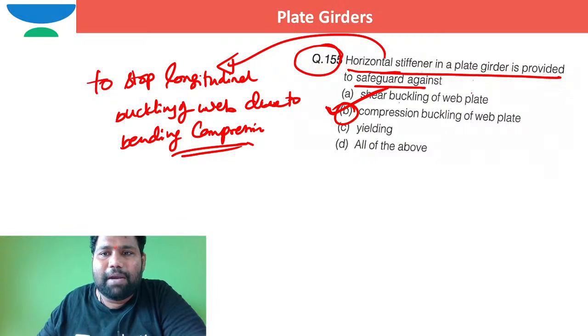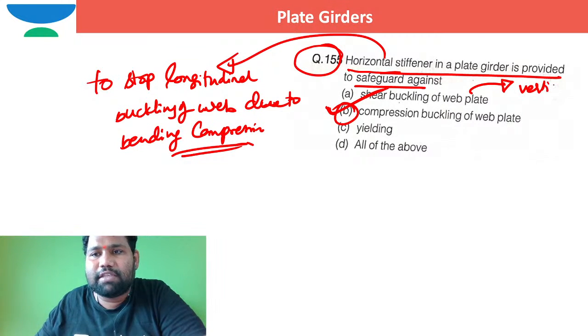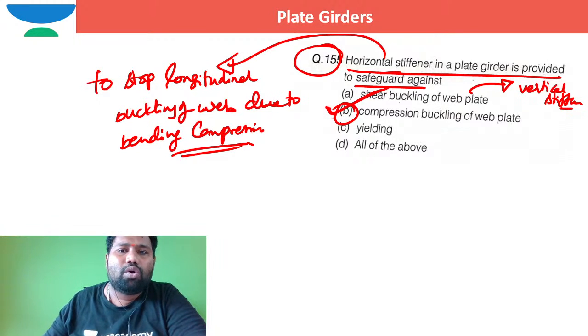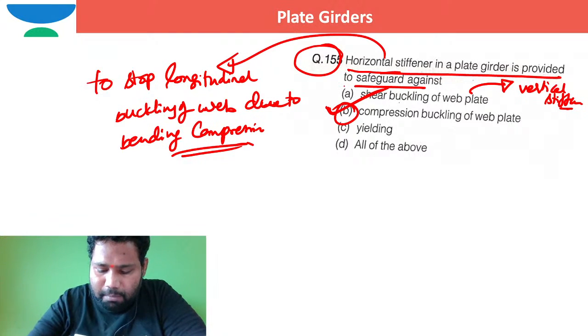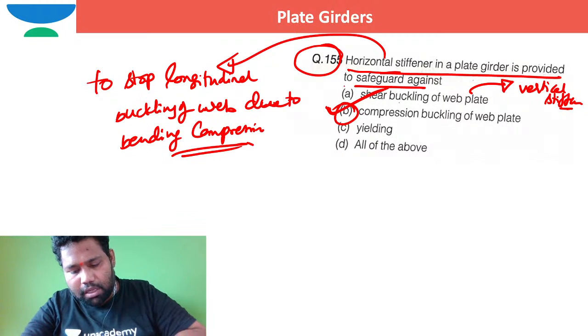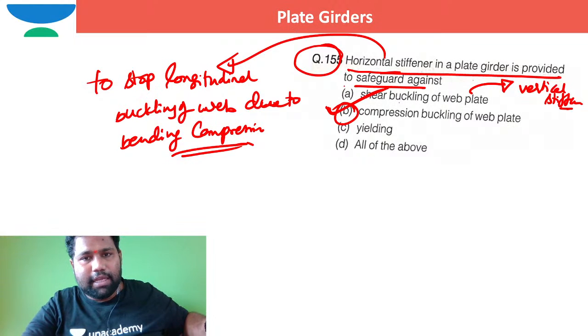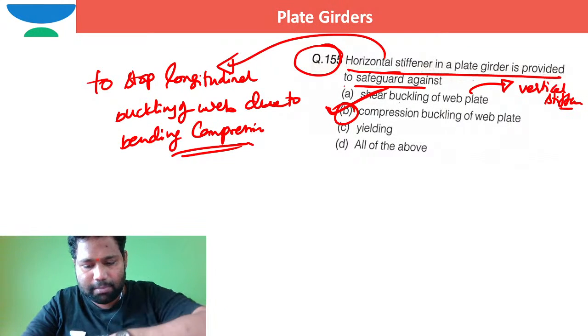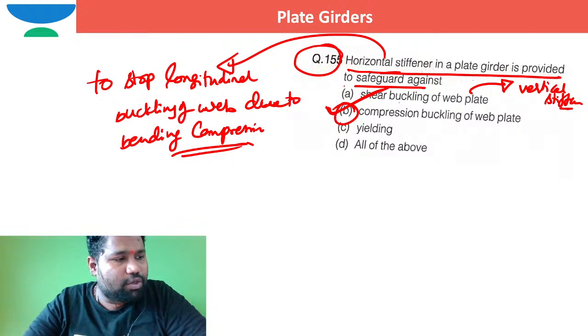Shear buckling of the web plate is taken care of by the vertical stiffeners, right? So I can say the correct option is option B. Shall I move to the next question, brother? Vinit Shukla, or all the persons who are online, can I move to the next question, bros? Moving to the next question.